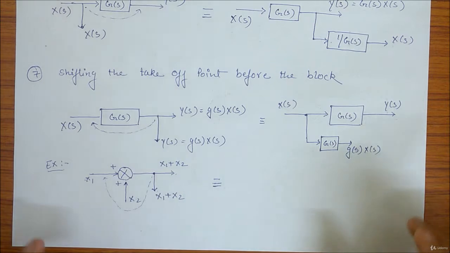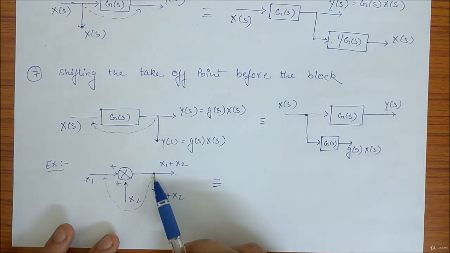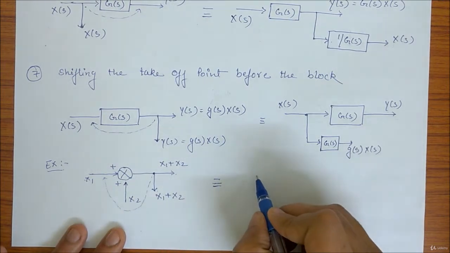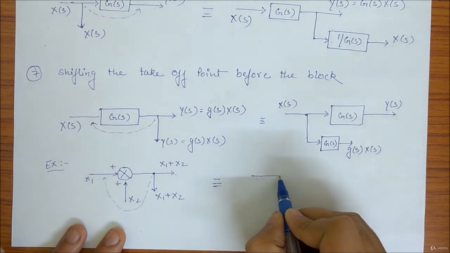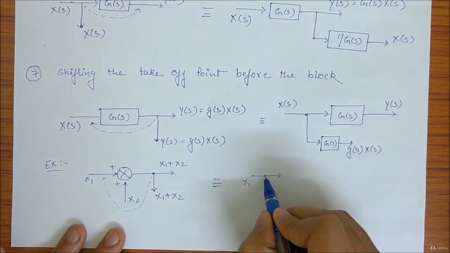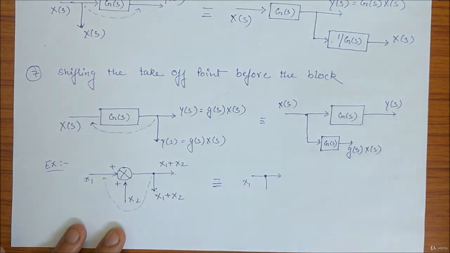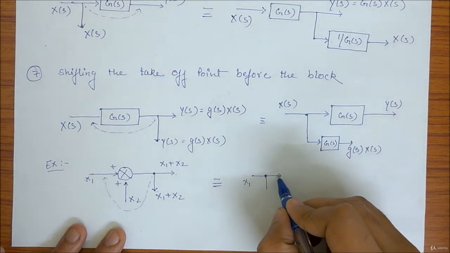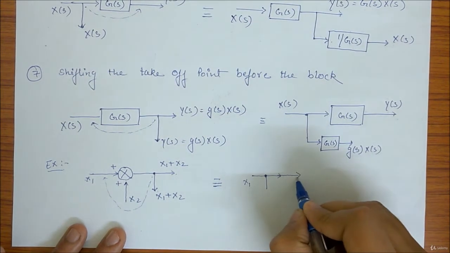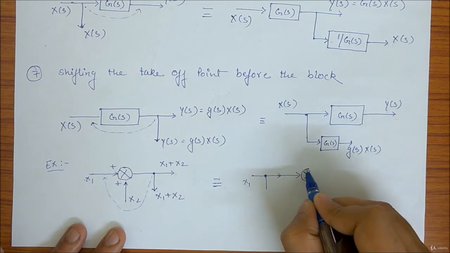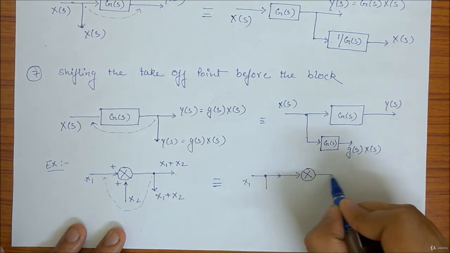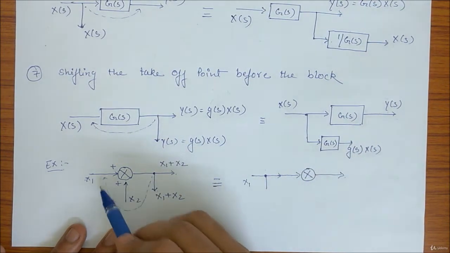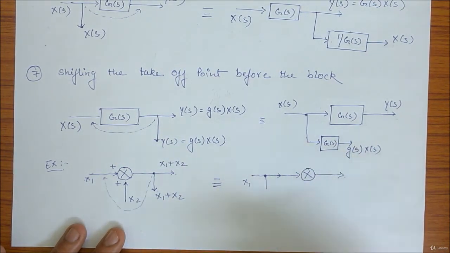Okay, so see, since this point I want this side, what I'll do is, first of all, I'll keep the input as it is, x1. I'll put a takeoff point here. I'll keep a summer here and I'll keep the output here. This I need from here to here.